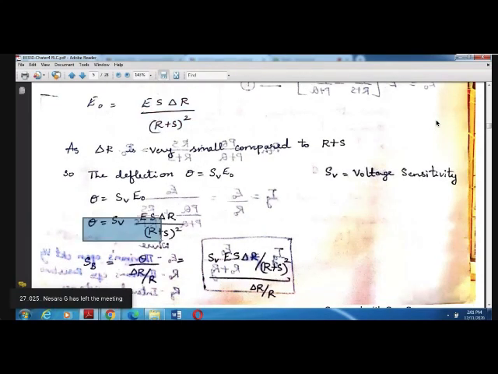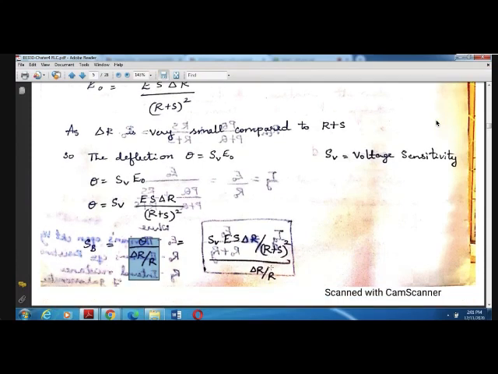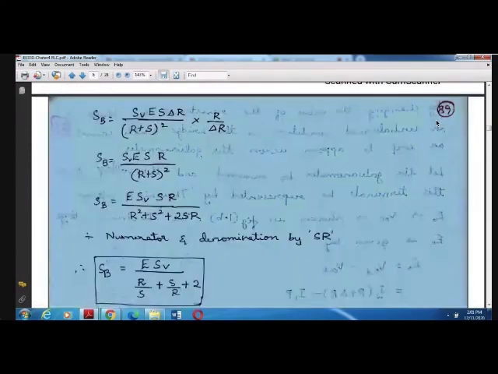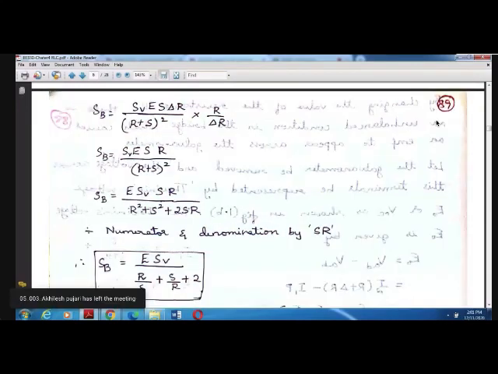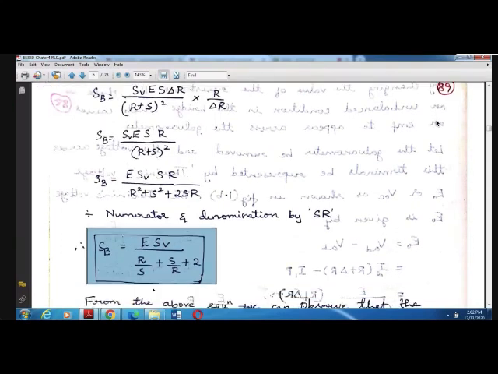Replacing the value of theta in the sensitivity of the bridge definition, you will obtain this equation. Finally, after all these substitutions, you obtain the equation for sensitivity of the bridge as E into SV, where S suffix V is the voltage sensitivity, not S multiplied by V, into R by S plus S by R plus 2.